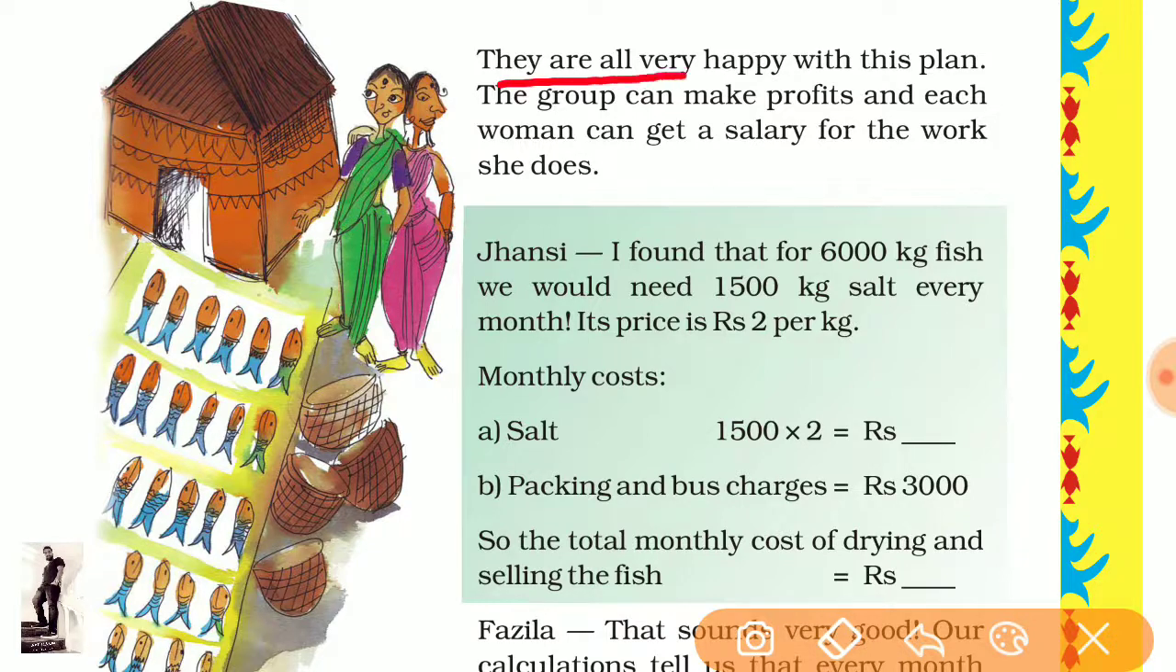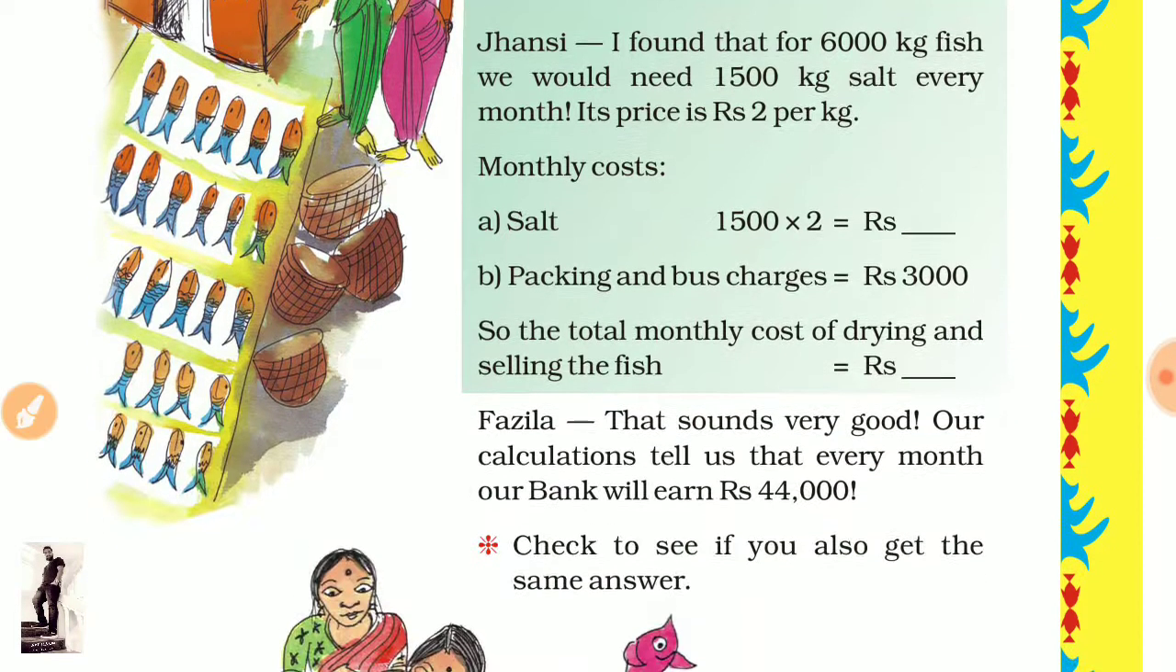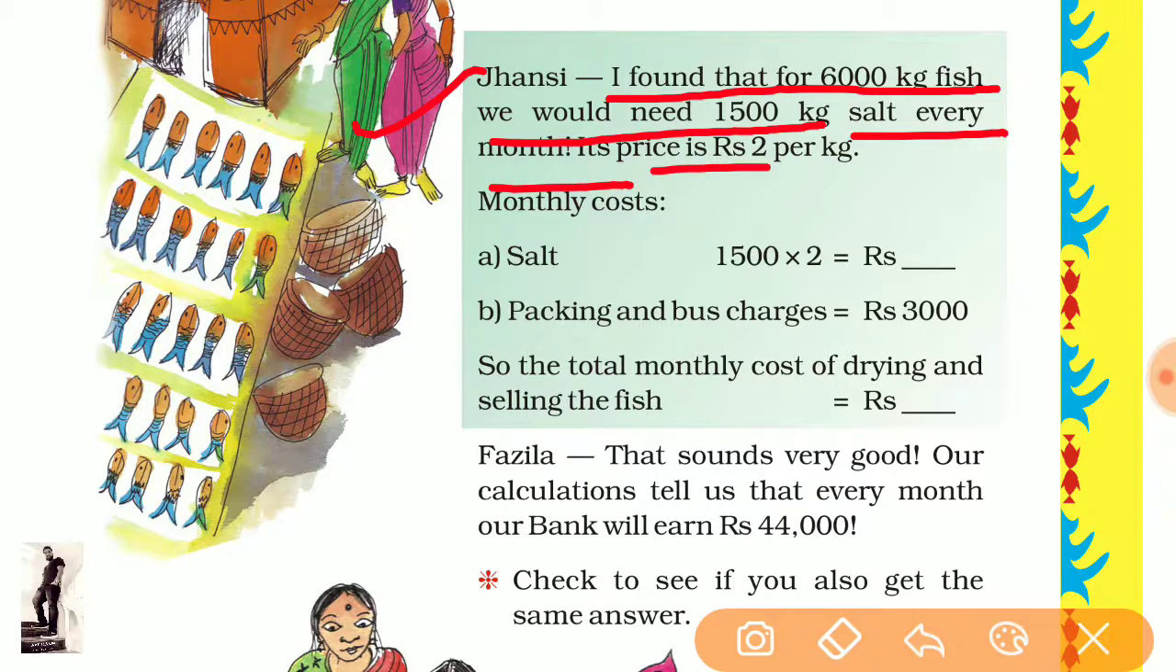They are all very happy with the plan. The group can make profit and each woman gets a salary for the work she does. Okay, done. Now come to Jhansi. I found that for 6 kilogram fish, we would need 15 kilogram salt every month. Its price is 2 rupees per kg. So it means monthly cost.